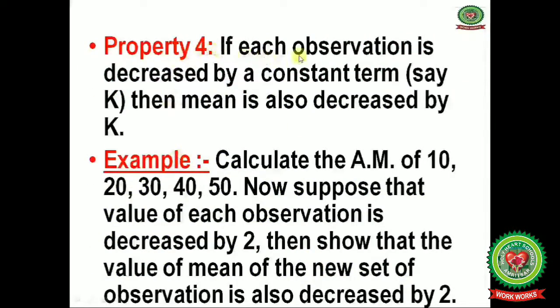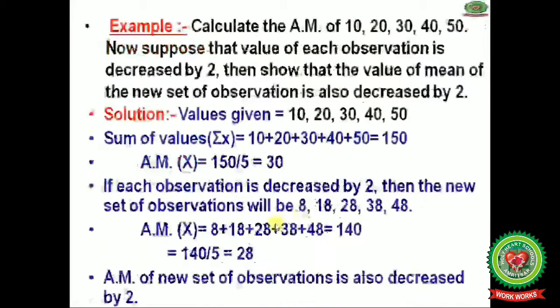Property number 4. If each observation is decreased by a constant term, say k, then the mean is also decreased by k. Example: calculate the arithmetic mean of 10, 20, 30, 40 and 50. Now suppose that the value of each observation is decreased by 2. Then show that the mean of the new set of observations is also decreased by 2. Let us start with the solution.